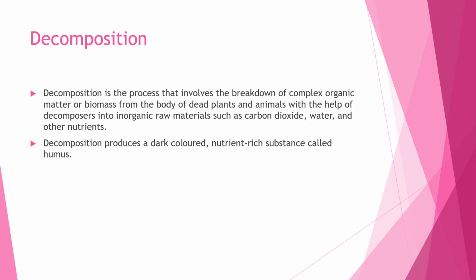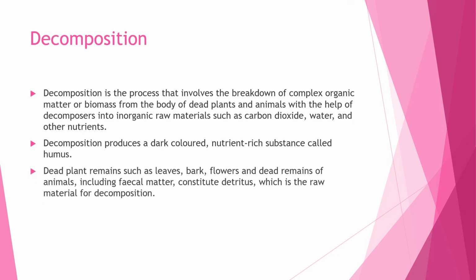Decomposition produces a dark colored, nutrient rich substance called humus. Dead plant remains such as leaves, bark, flowers, and dead remains of animals, including fecal matter, constitute detritus, which is the raw material for decomposition.